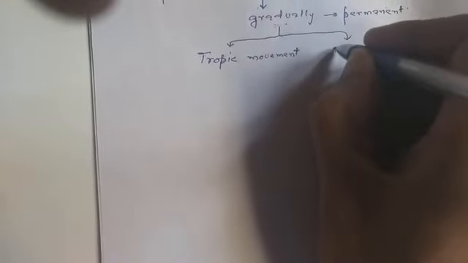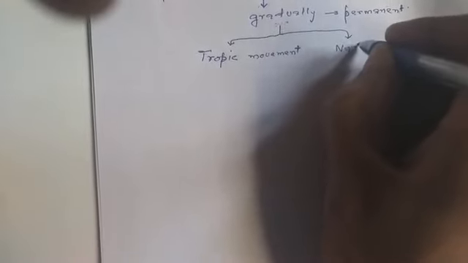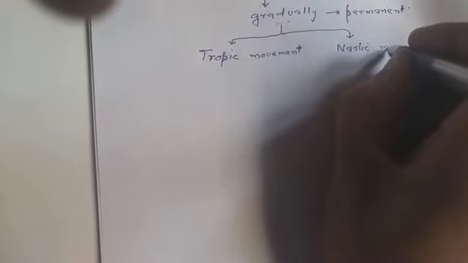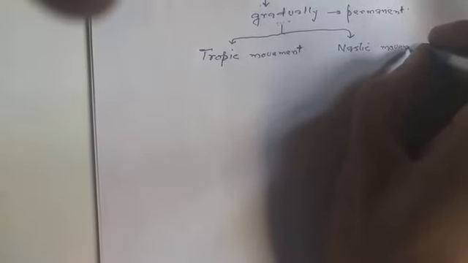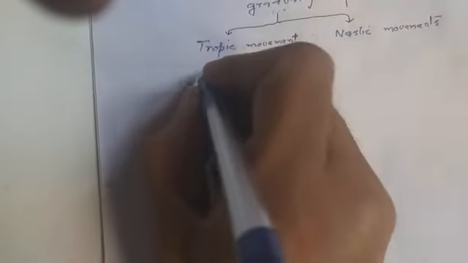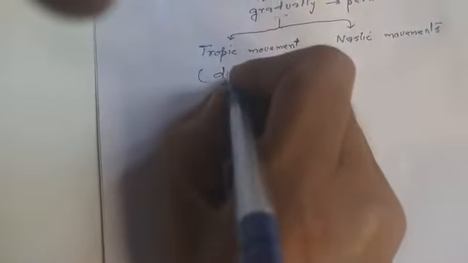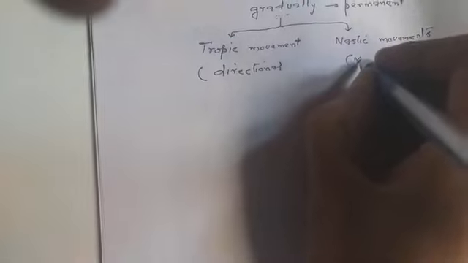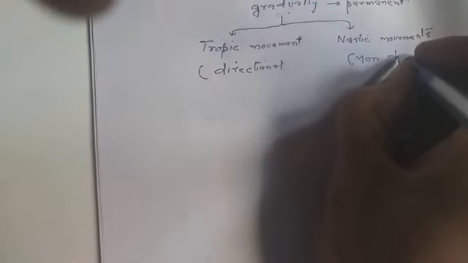And those movements where the plants show movement, but do not define the direction of the stimulus, are called nastic movements. So tropic movements are directional, and nastic movements are non-directional.